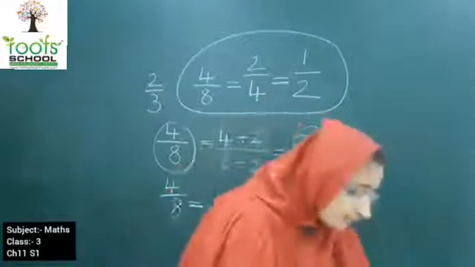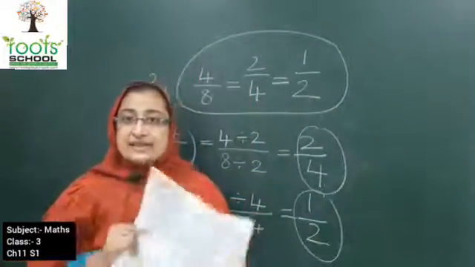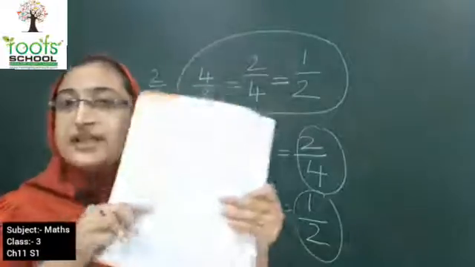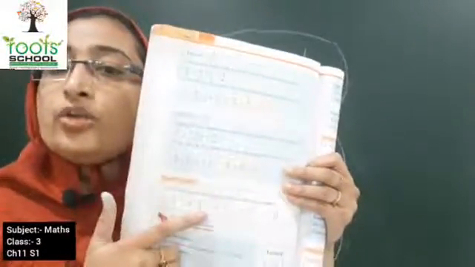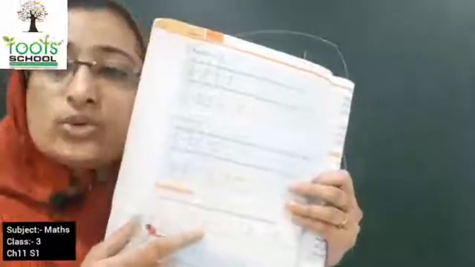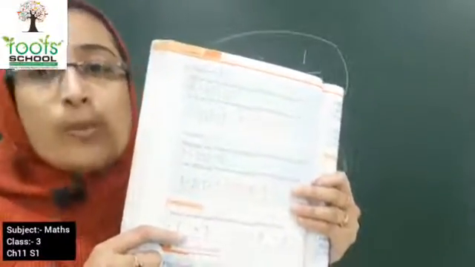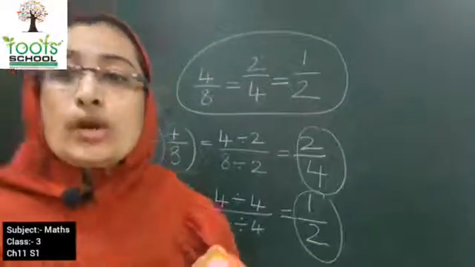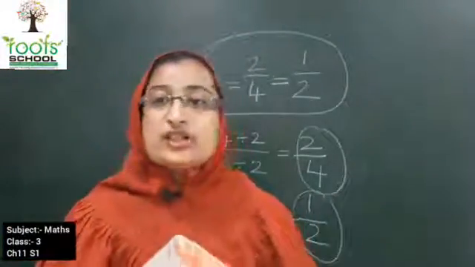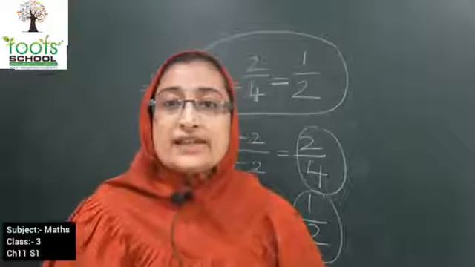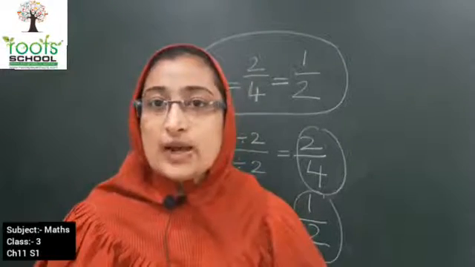So kids, similarly, here in this exercise practice zone 3, you have to write two equivalent fractions for each. Now in this, if it is a divisible number, if you can divide it, then you can use that. Otherwise you can multiply the numerator and the denominator by the same number to get two equivalent fractions. Okay kids, I will be sending you the PDF for the same. Hope you understood till now.